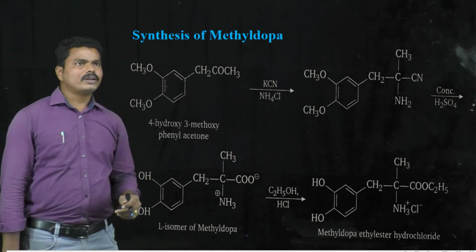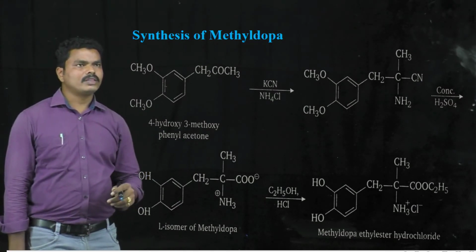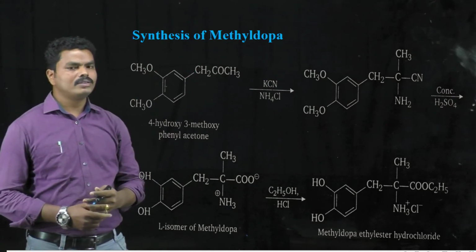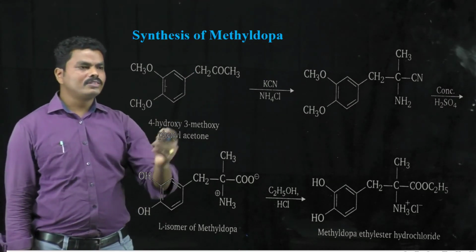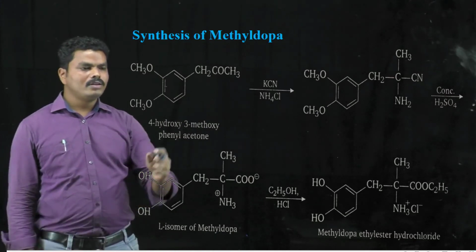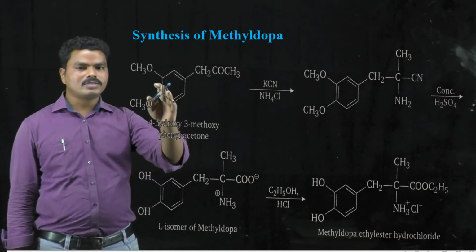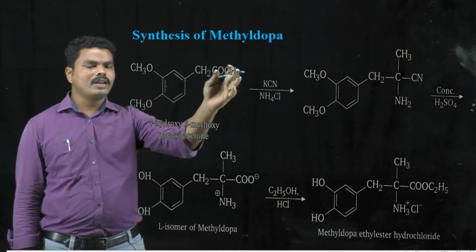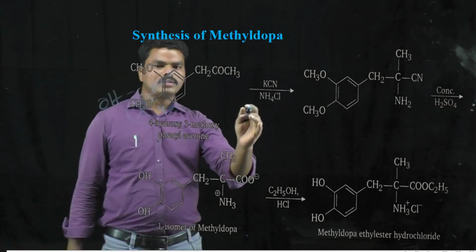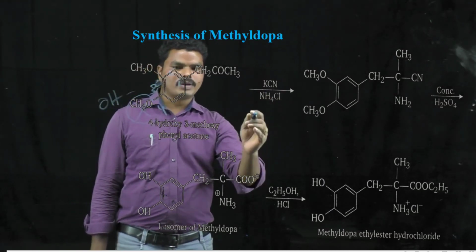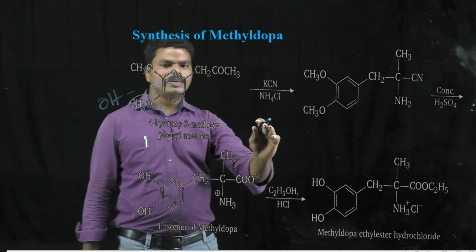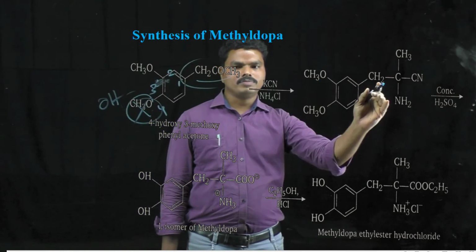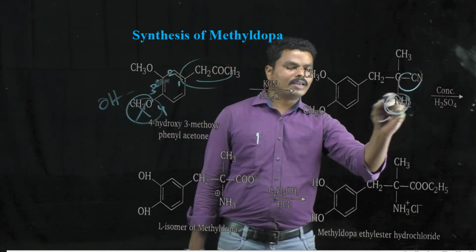The next important antihypertensive drug is methyldopa, which comes under the centrally acting sympatholytics. The starting material used in the synthesis of methyldopa is 4-hydroxy-3-methoxy phenylacetone. It is treated with potassium cyanide in the presence of ammonium chloride and converted into this intermediate. That means the carbonyl group present in the acetone is replaced by cyanide and amine groups.